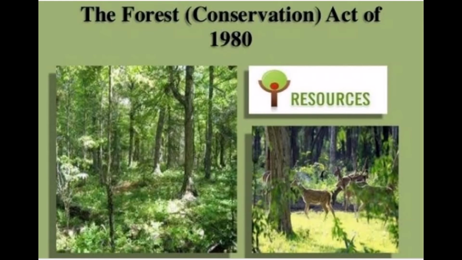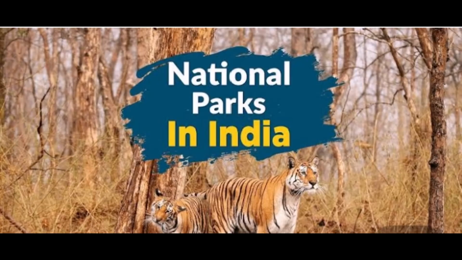It means if you cut the trees, then you should be punished according to the Forest Conservation Act. To protect the forest, our government is taking many important steps, like many areas in India have been converted into national parks and wildlife sanctuaries to protect the forest cover and the animals that live in the forest.